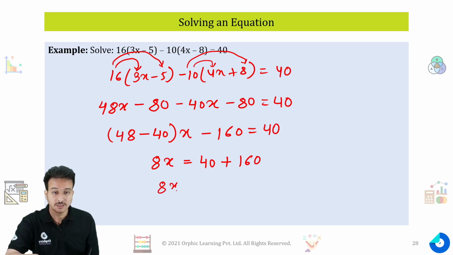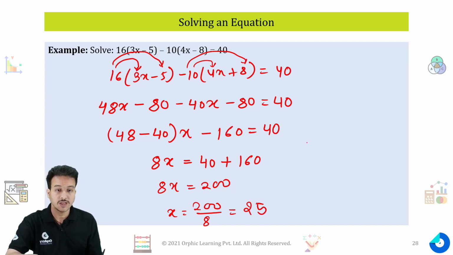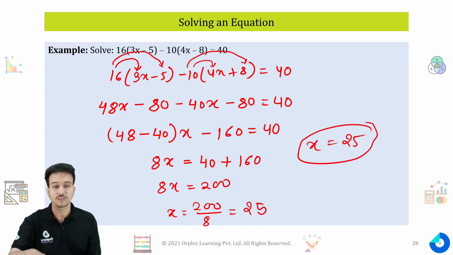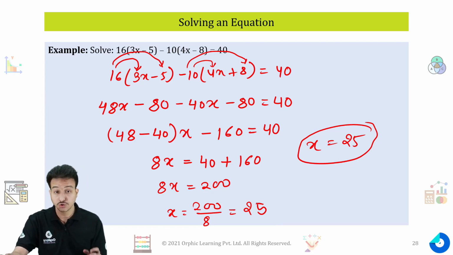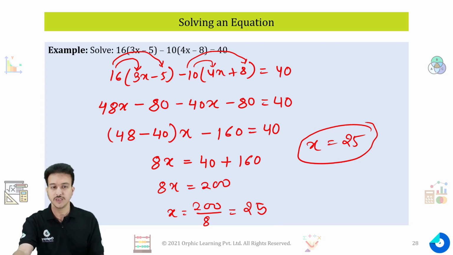Now 8x is equal to 200. Now x will be equal to, what is in multiplication will go into division, it will give me the value 25. So x is equal to 25 is the solution of this equation. Even though the question seems tough, it is a very easy question.